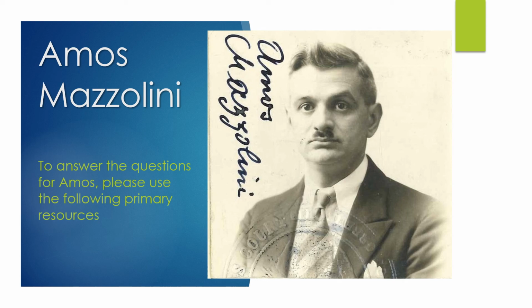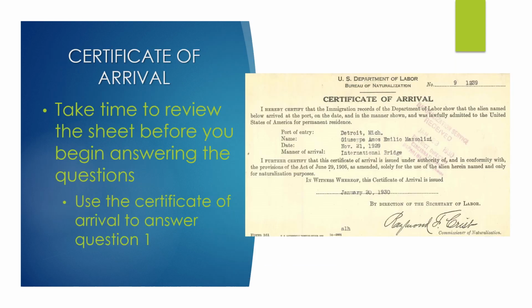Now let's look at which primary resources we're going to use to learn about Amos Mazzolini. We're going to use 2 different sources for him. The first is the certificate of arrival. I want you to take a few moments to look at this sheet before answering the questions, and you only need to use this for question number 1 for Amos.